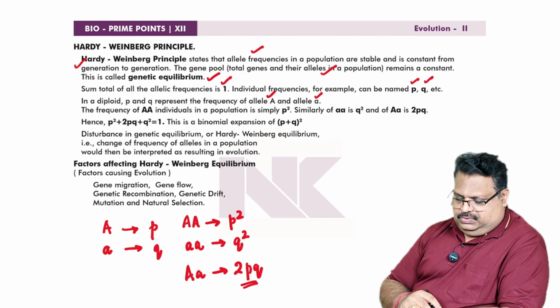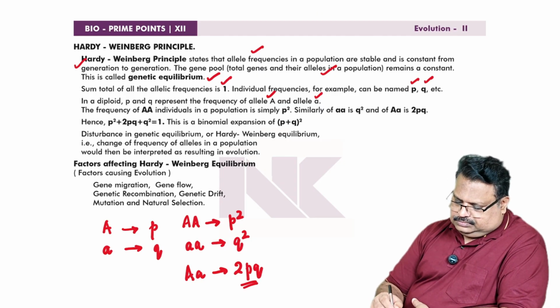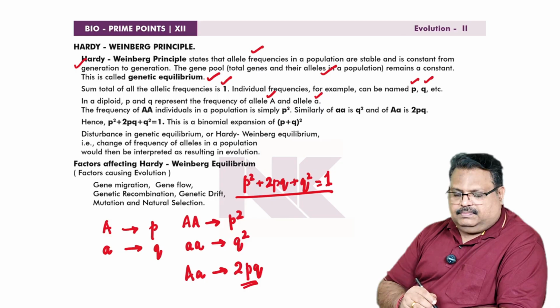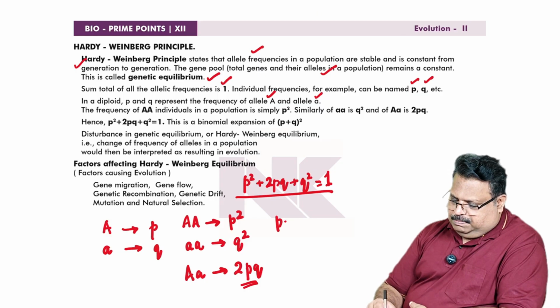That means p square plus 2pq plus q square is the genetic equilibrium. According to Hardy-Weinberg equilibrium, it is 1. That means (p plus q) the whole square equals 1, or you can say that p plus q is equal to 1.